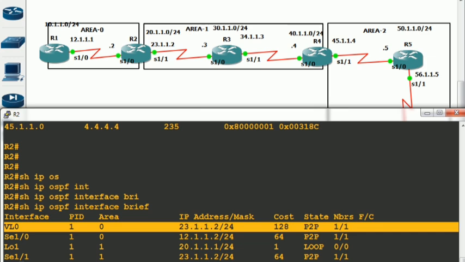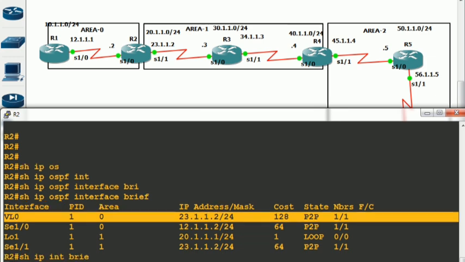Don't say that it will pick the IP address of the serial interface, the outgoing interface. It will pick the outgoing interface address as its own IP address. See, OSPF will also allocate an IP address to your virtual link. However, if you say show IP interface brief, here you will not get this virtual link.